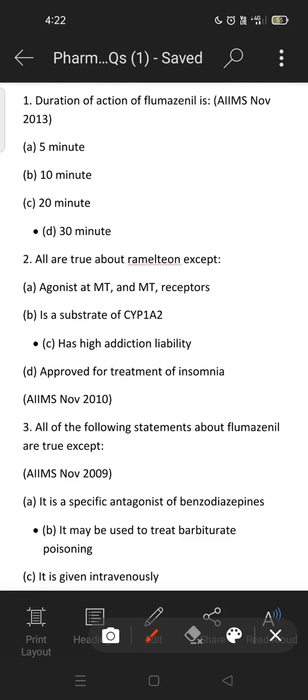Duration of action of flumazenil is... Firstly, flumazenil is the antagonist of the benzodiazepine. It acts on the GABA receptor and it is used as an antidote of the benzodiazepine. The action of flumazenil is 30 to 60 minutes, but the option 60 minutes is not given, so I write 30 minutes as the right answer. Done? Yes.